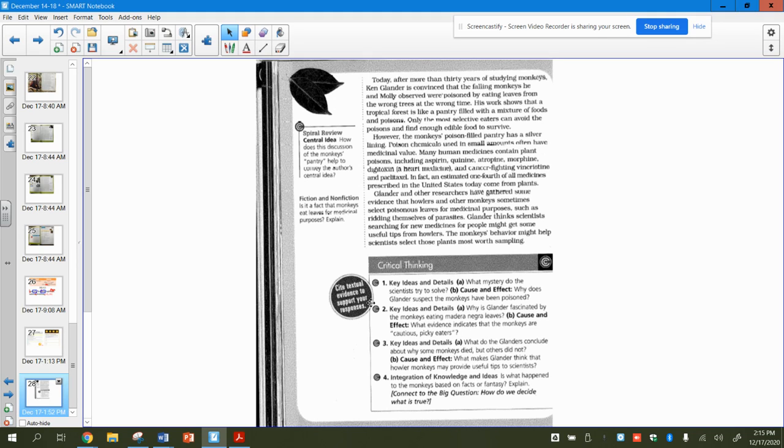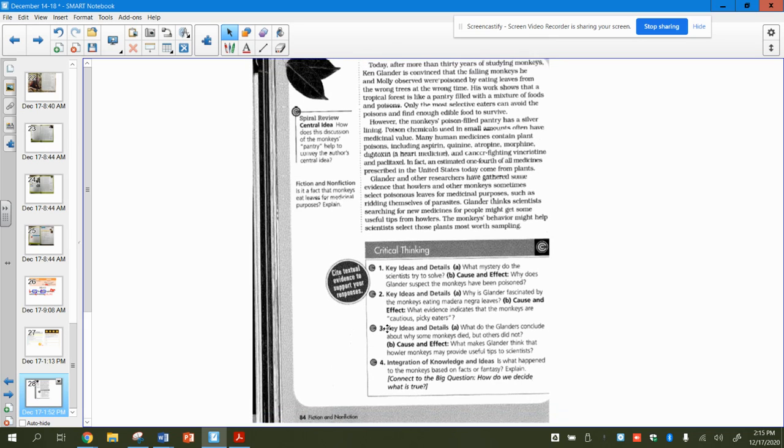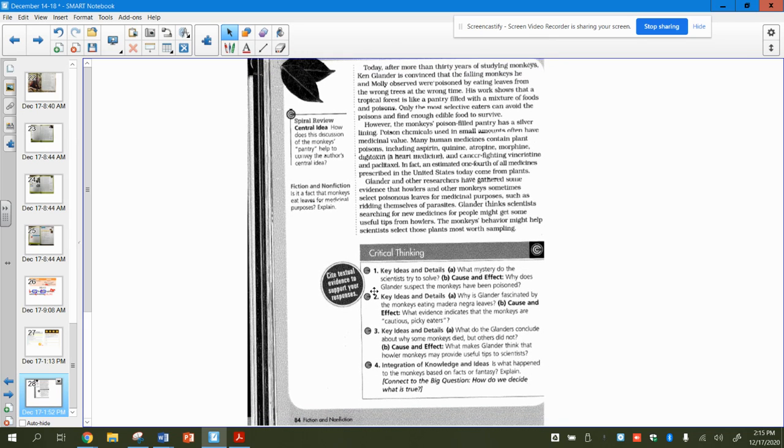But otherwise, the only reading you have to work on today is your critical thinking questions on page 84 of your monkey booklet. Number 1 is asking you, what mystery do the scientists try to solve? Write that answer either in the margins or you can attach another sheet of paper. Letter B of that, cause and effect, like our learning target. Why does Glander suspect the monkeys have been poisoned? So what is it they're trying to solve and why do they think they've been poisoned?